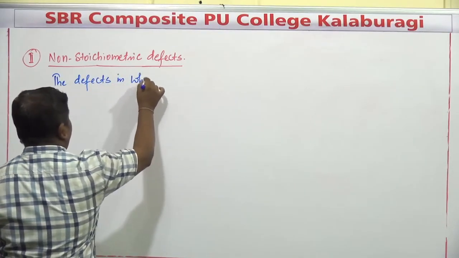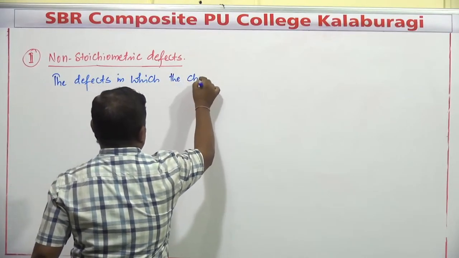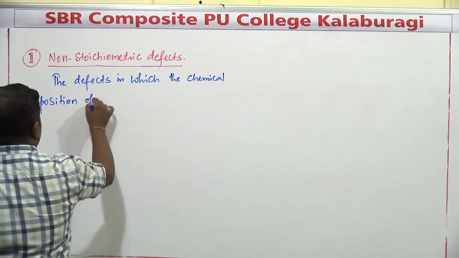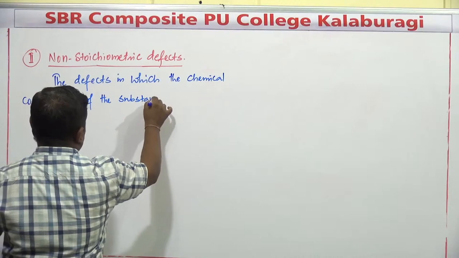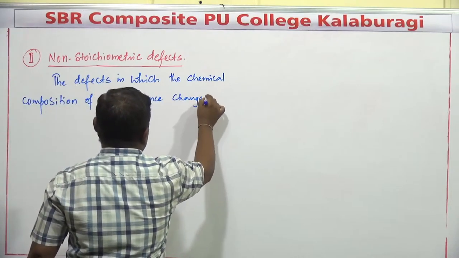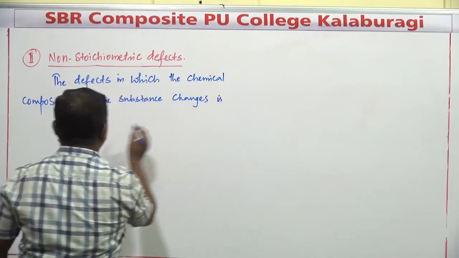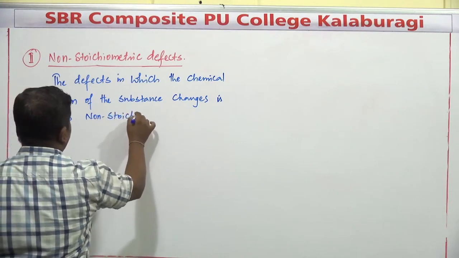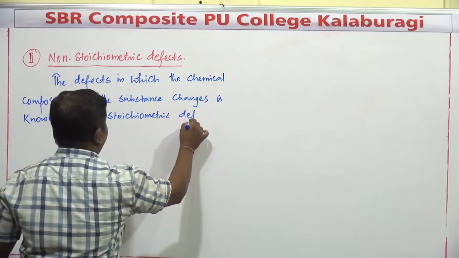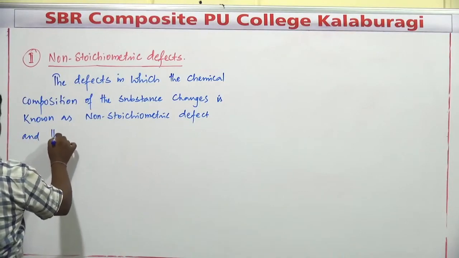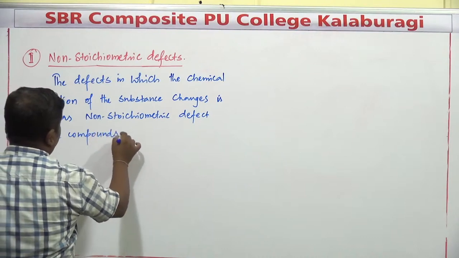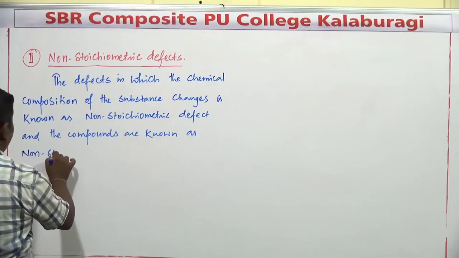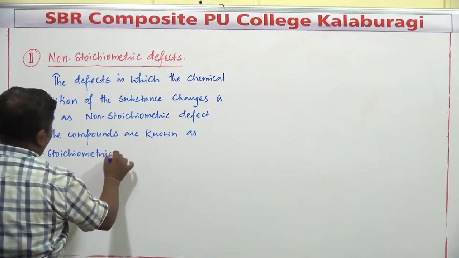So the defects in which the chemical composition of the substance changes is known as non-stoichiometric defect, and the compounds are known as non-stoichiometric compounds.